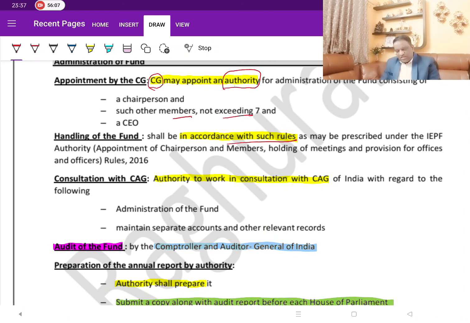Then who would be maintaining this accounts and audit and all? The authority is responsible for maintaining the accounts, but they need to take the advice of the C&AG, Controller and Audit General. So with his consultation, the authority will maintain it, and of course, since it is a central government control, obviously it is audited by the C&AG. So Controller General of India, he is the one who is going to audit it.